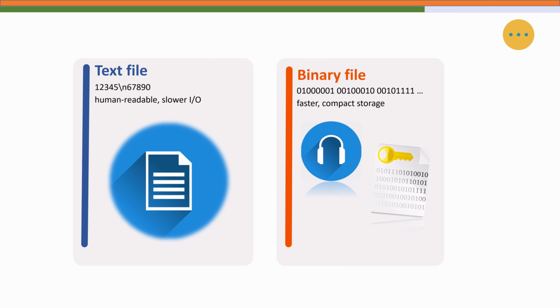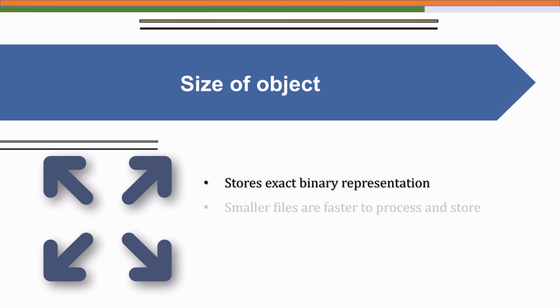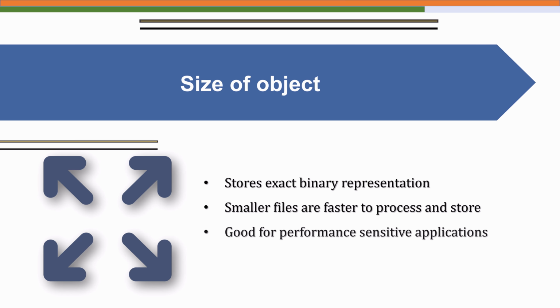So if a program, say a video game, has to deal with millions of such numbers, these conversions add up, and that eventually leads to slowing the entire program dramatically. So binary files skip this step and they store the raw binary data, the actual 0s and 1s, directly in the file, exactly as they exist in memory.